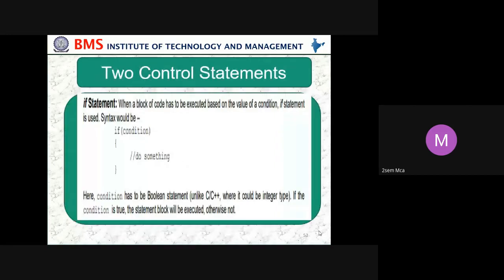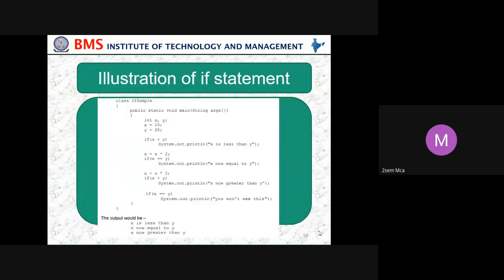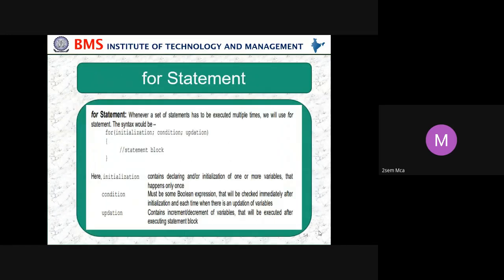Okay. So we covered 2 control statements. One was the if statement. Next, we move on to the for. So let's know about for. What is a for?